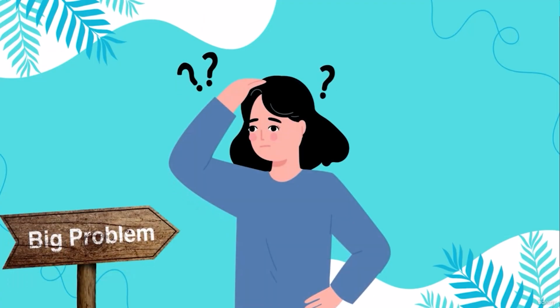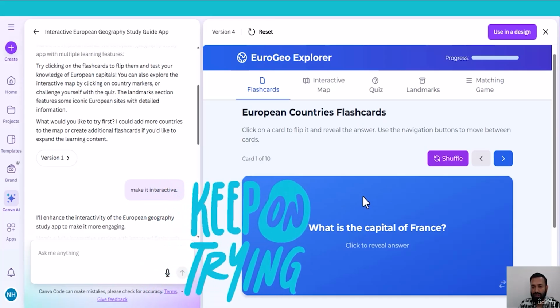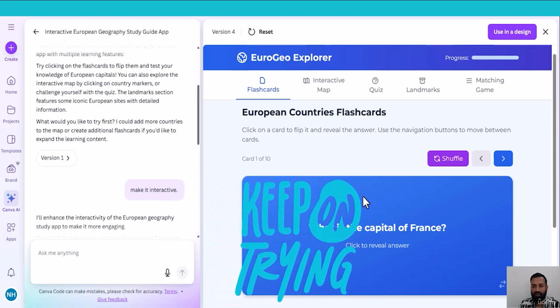After different prompts and different variations, Canva is not generating what I am expecting. I am expecting interactive flashcards, but it is not changing. When I click interactive map, it is not working. So this is not workable. Let me input another prompt. Let's see whether Canva Code can create my desired product.